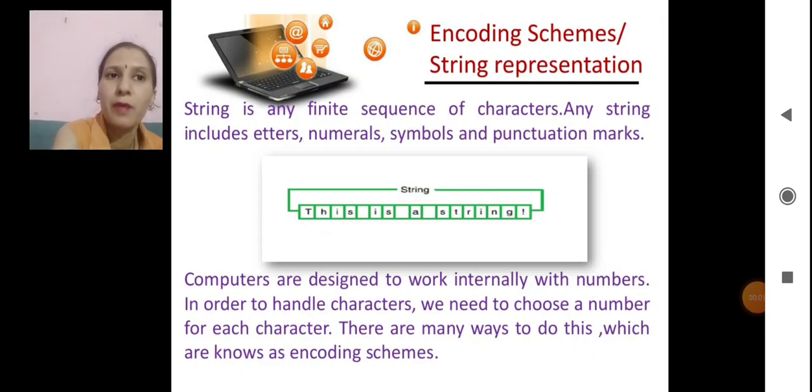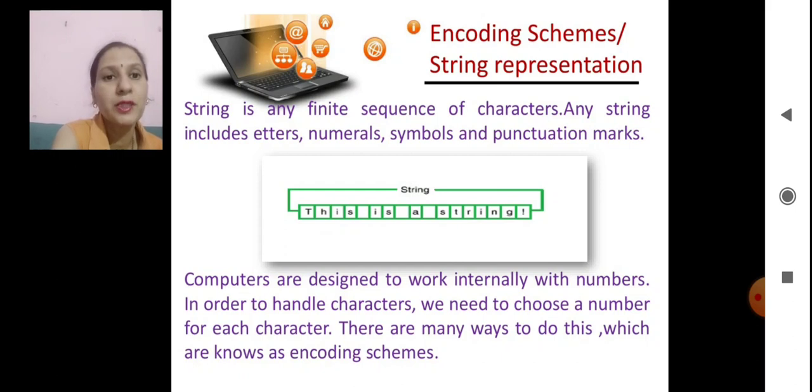Today we discuss encoding schemes or string representation. A string is any finite sequence of characters. Anything which is enclosed either in single quotes or in double quotes is a string. Any string includes letters, numerals, symbols or punctuation marks. If I have written this, this is a string because it is a combination of letters.